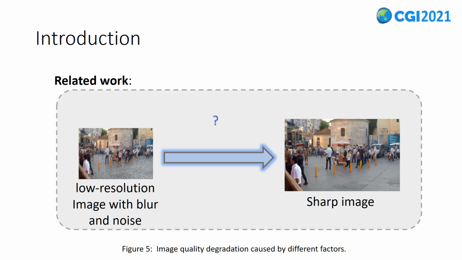Very little work has been done to analyze the interaction and characteristics of the deblurring, denoising and SR mixing problems. How to reconstruct a low-resolution image with blur and noise into a sharp image is still an urgent problem to be solved.